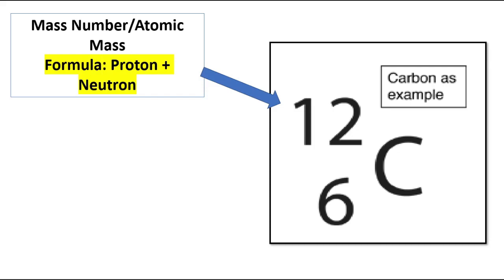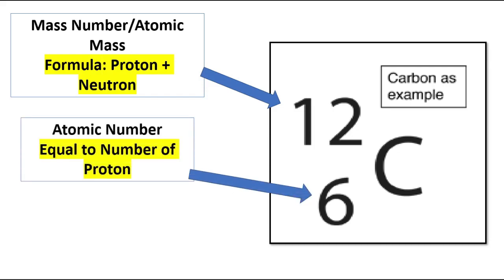Now, the number at the upper left of this example is what we call the mass number or the atomic mass. Now, to get the atomic mass, the formula is proton plus neutron. Alright, the number at the below left side is what we call the atomic number.